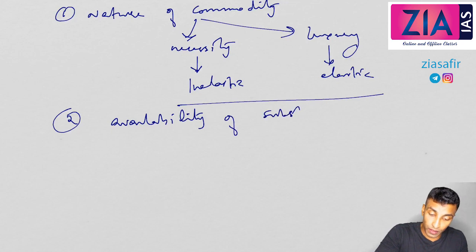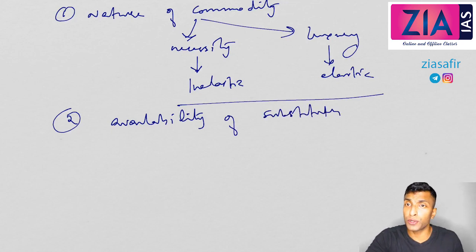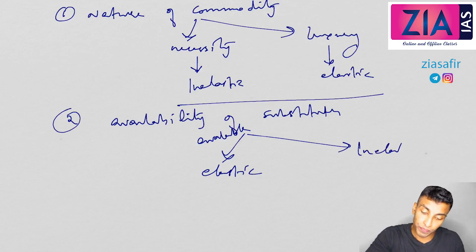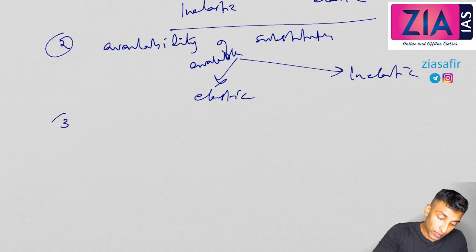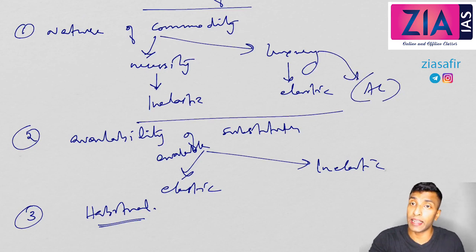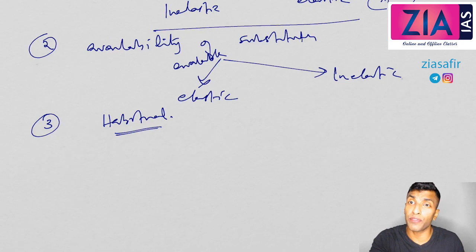If substitutes are available, then elastic. No substitute available, then inelastic. Choice. Then third one, habitual. Even though AC is a luxury item, so you would say elastic, there are some people who cannot survive without AC. For them, that is an essential item. They can survive without a bed or a cot, but without AC they can't survive. You don't have any choice. So for them, that becomes inelastic.